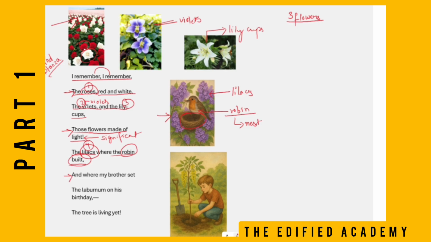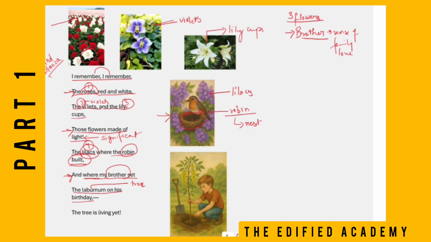And the poet also remembers his brother. He says, and where my brother set the laburnum on his birthday. Laburnum is a tree, children. So the poet remembers his brother. This is a sense of family love, because he has mentioned his brother only in the whole poem.